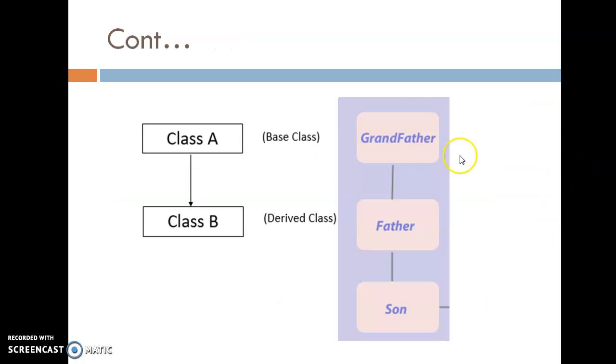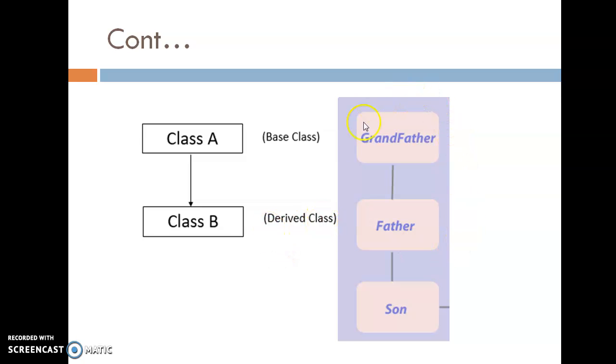Now see here, there are two classes. The first one is class A and the second one is class B. Now from class A, class B is going to take the property. And to take the property of class A to class B, this is called inheritance. In this case, class A is called the base class and class B is called the derived class.